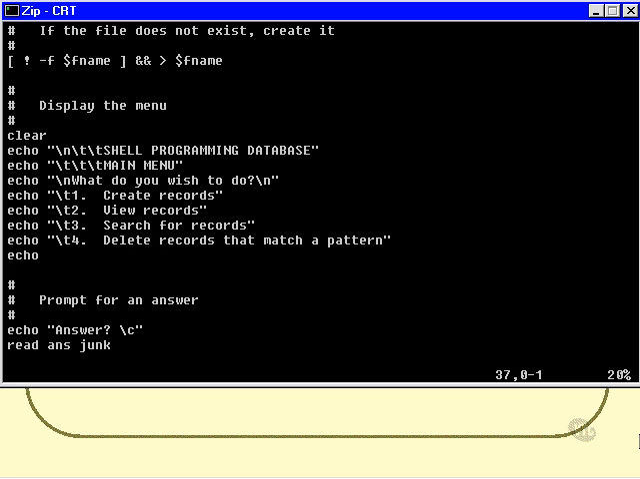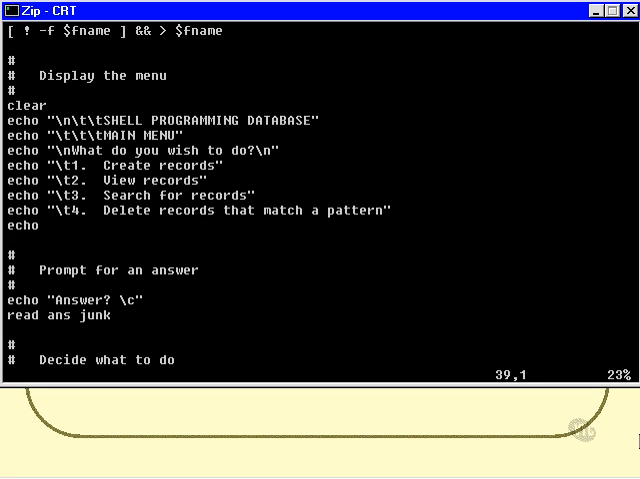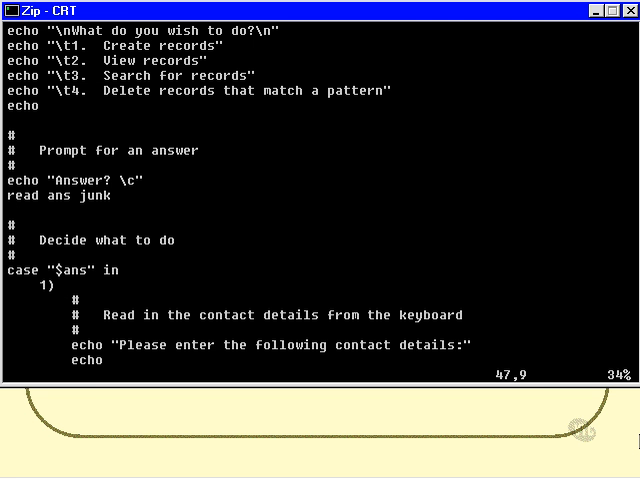And then prompt the user for an answer, and read the answer into a variable called ans, and if they typed a space after their first answer, then anything else they typed will get read into junk, another variable called junk, which I'll never look at again. And then I do my case statement.